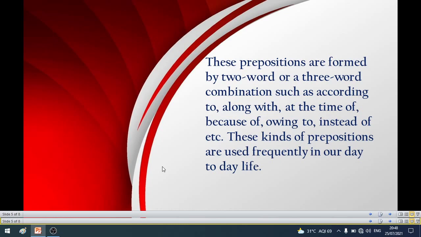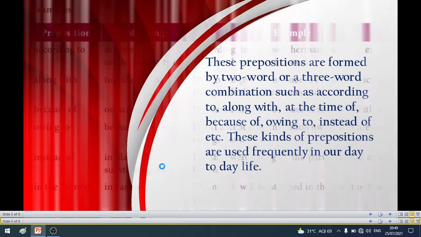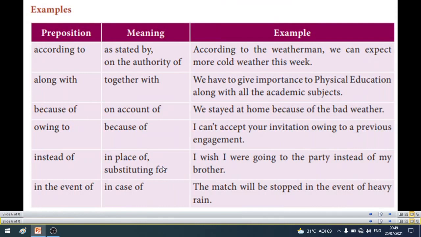If we know both of these two things, we can easily understand prepositional phrases and we can easily use them in our spoken and written forms. Okay, so these are some examples, meanings, and also exercises.